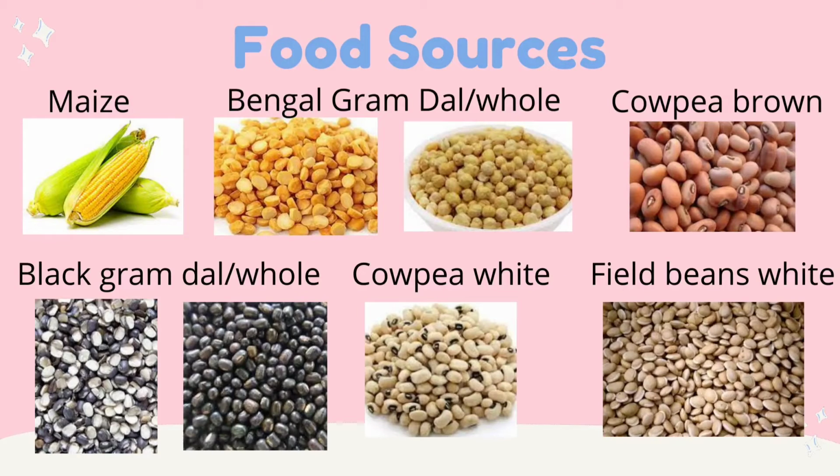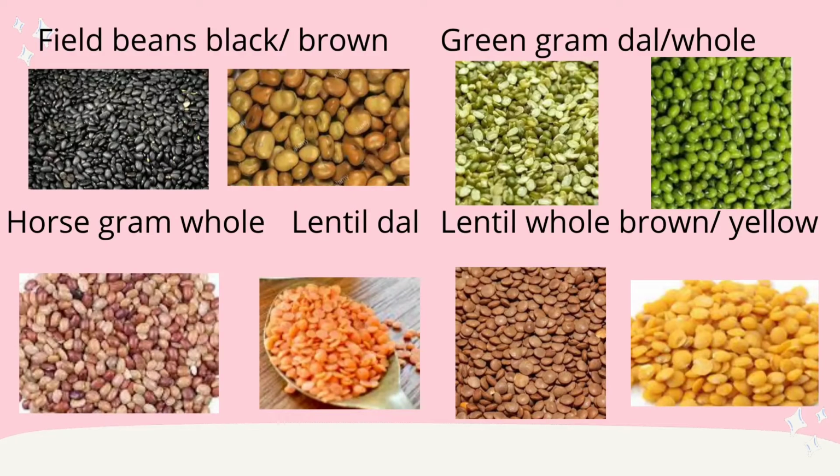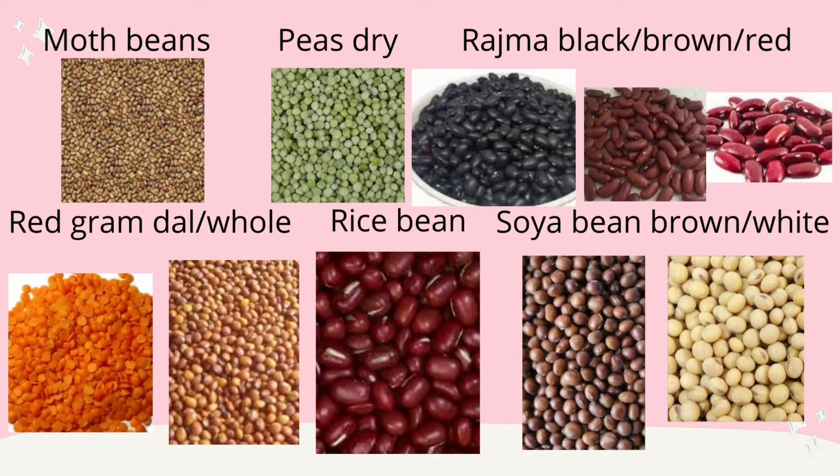Food sources are maize, Bengal gram dal whole, cowpea brown, black gram dal whole, cowpea white, field beans white. These are all about 50 micrograms per 100 grams. Field beans black and brown, green gram dal and whole, horse gram whole, lentil whole, brown and yellow. Moth beans, peas that are dry, rajma black, brown and red gram dal and whole, rice bean, soya bean brown